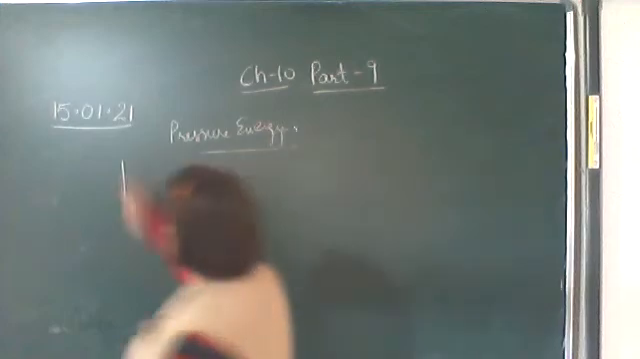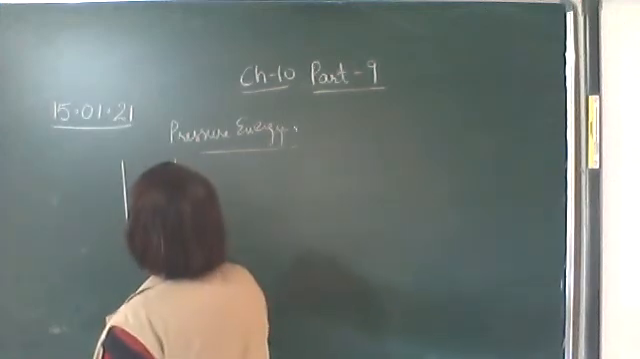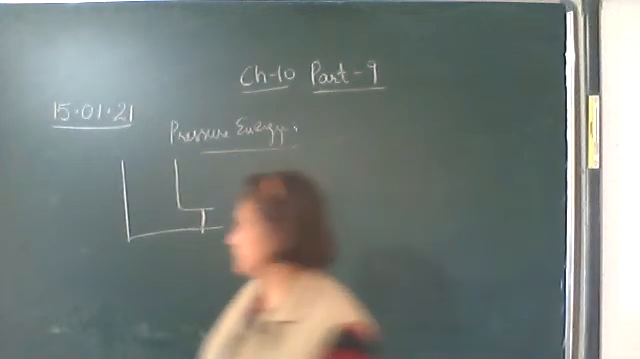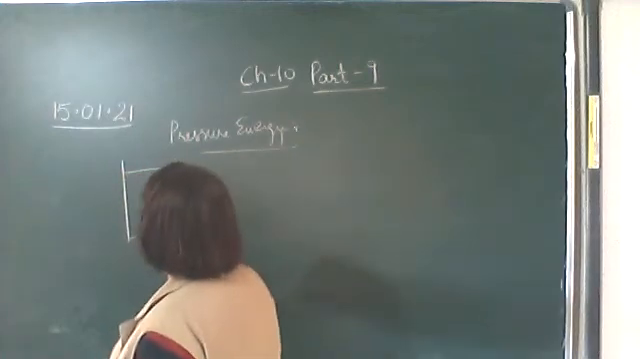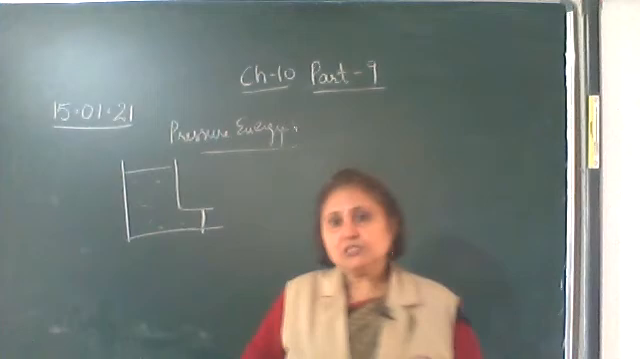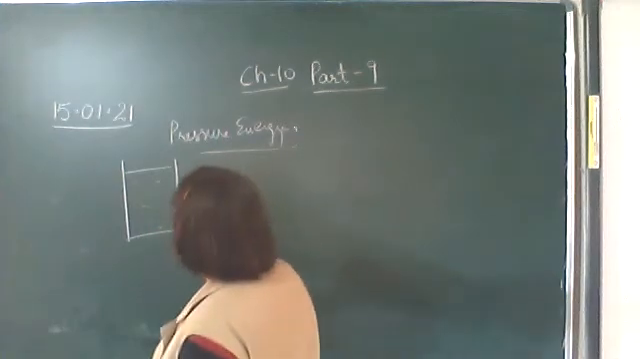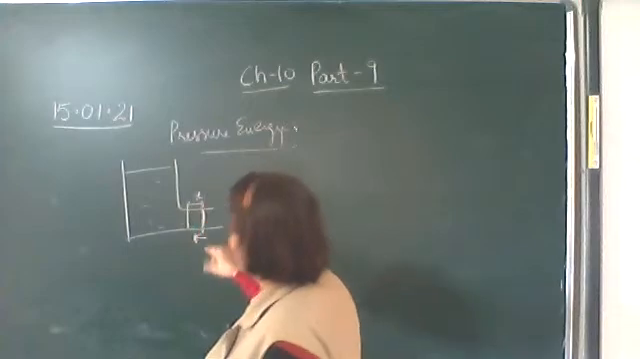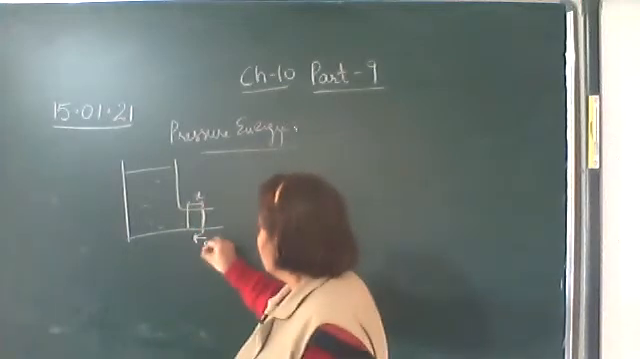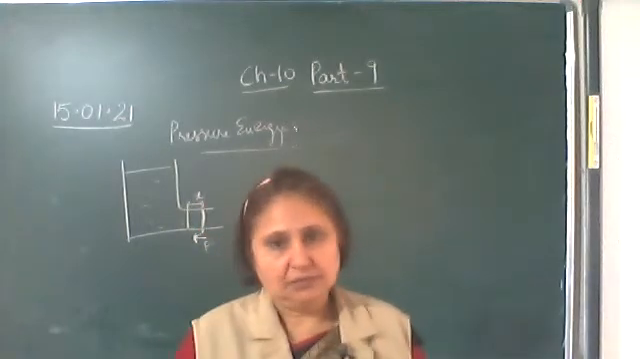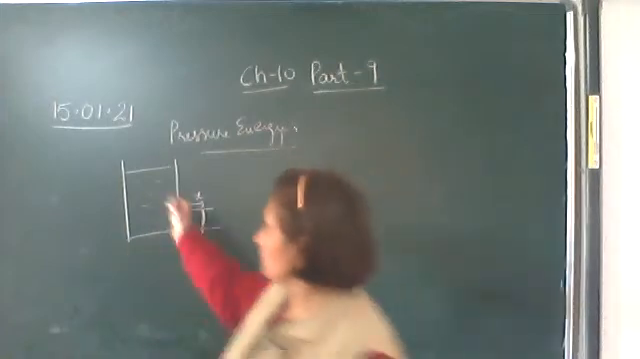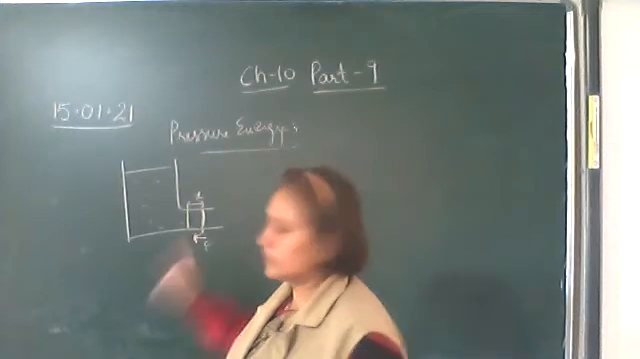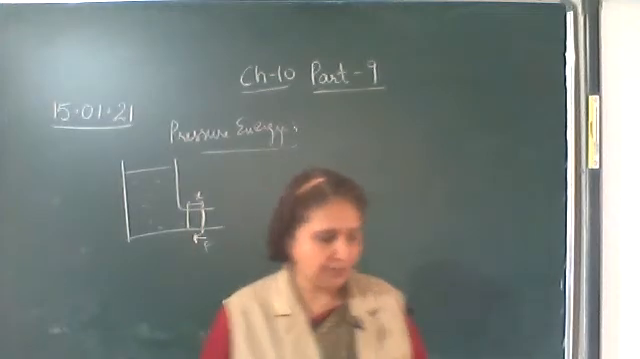For this we take a container which has a side plate fitted with a movable frictionless piston, and the liquid is filled in it. Now the piston is pushed inwards to a small distance x. The work done in pushing this liquid without imparting any velocity to it is the measure of the pressure energy.